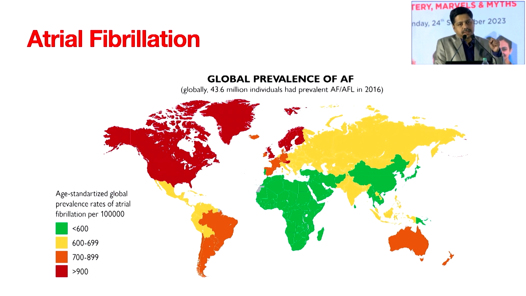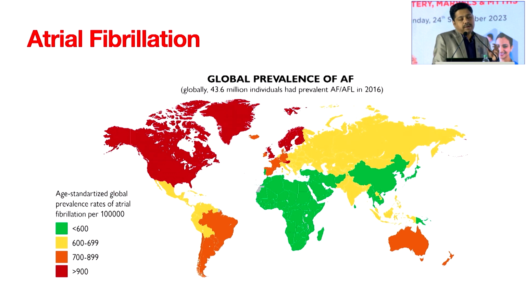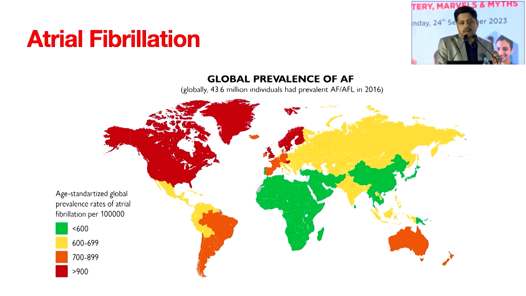Practically, it is not pumping the blood. So the patient loses the atrial kick, which contributes anywhere between 15 to 25% to the cardiac output of a given individual. When they develop atrial fibrillation, their cardiac output comes down. That can lead to various problems. One of the problems you face is a stroke.